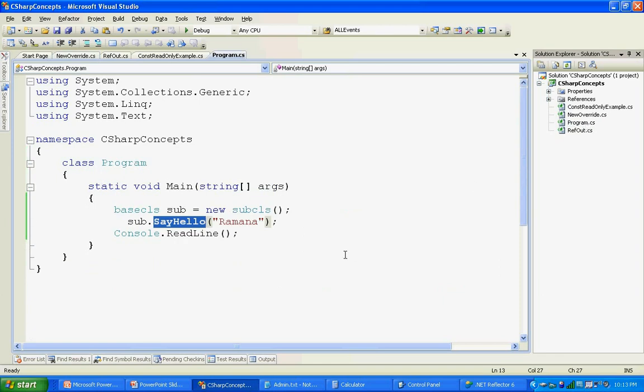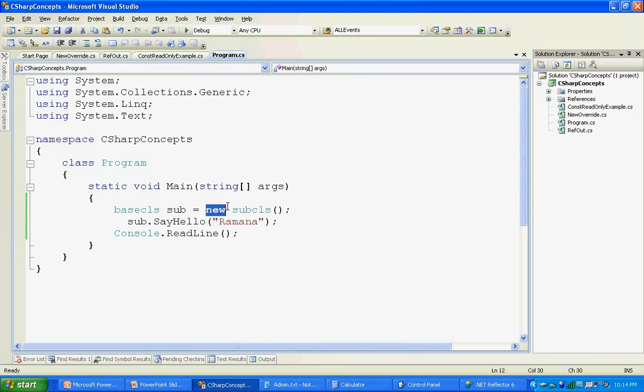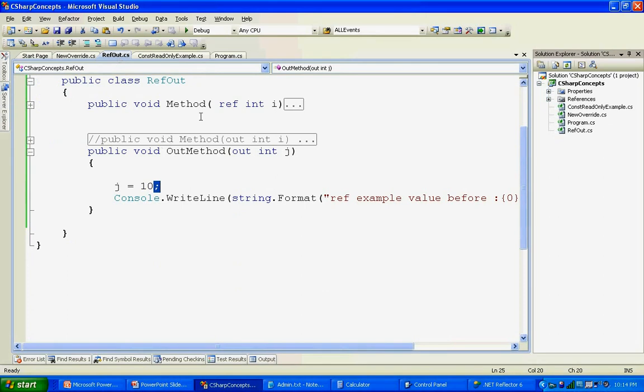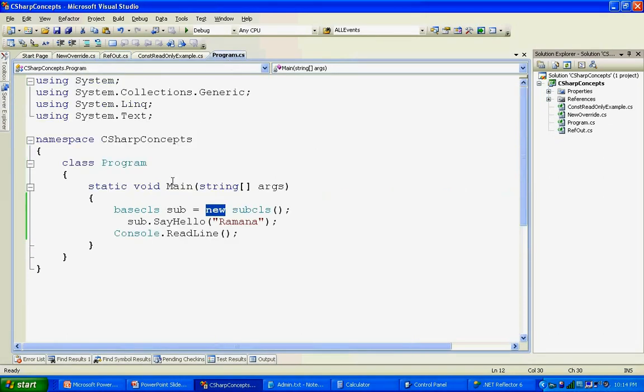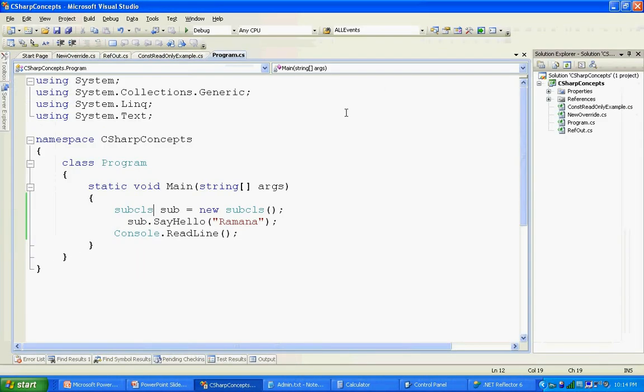So now if you go to the program and execute the same method, I will get the base class method. Even if the object is the subclass, it is still assigned to the base class, and the base class method is going to execute because there is no virtual and override. We've taken out the virtual and override. If you want to execute the derived class method, you need to assign that to the subclass. Like here I'm changing to subclass. Now you see the subclass method is going to execute, subclass hello. So you hide that base class method inside the subclass.